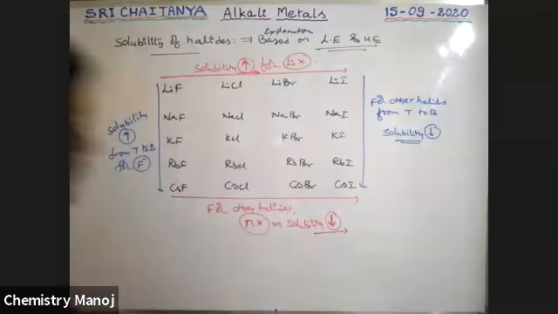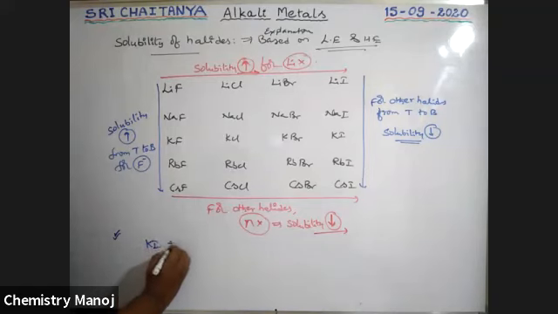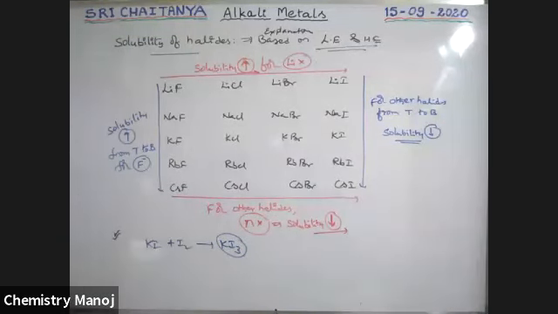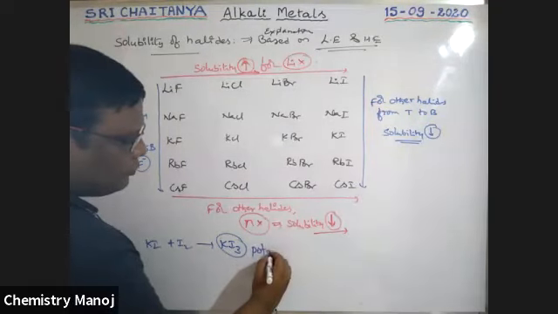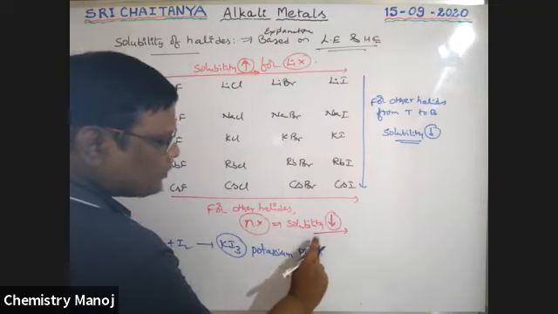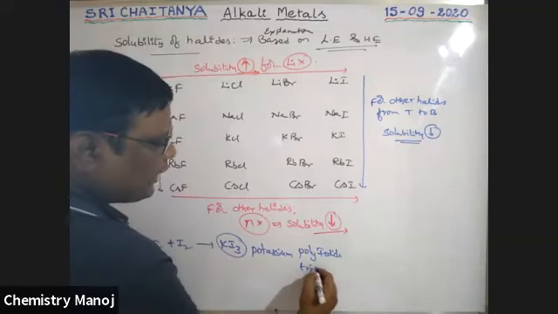See boys, these are highlights, note points. When potassium iodide reacts with another halogen, it gives KI3 type compounds, called potassium polyhalide, here polyiodide, nothing but triiodide.